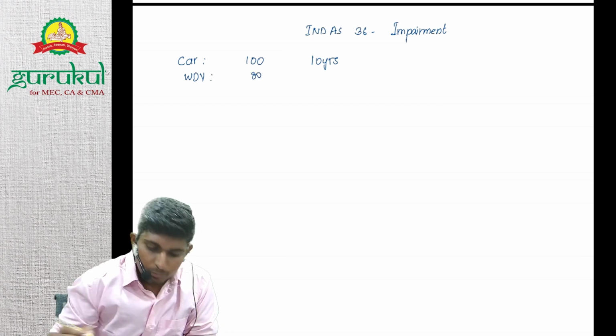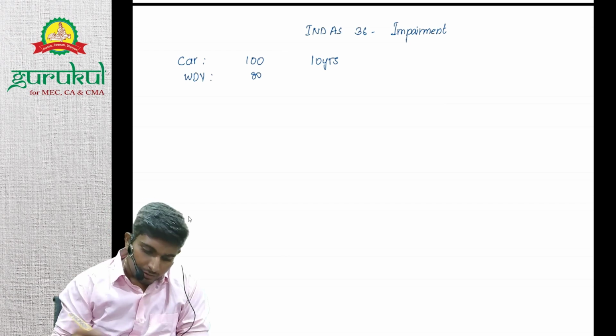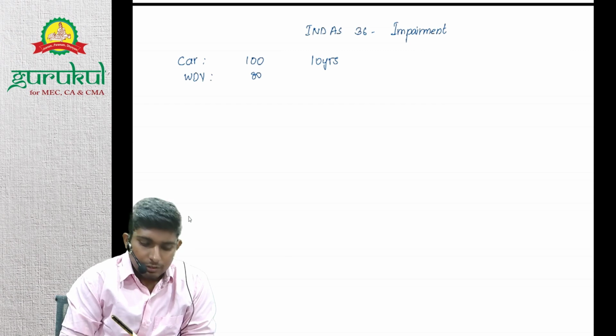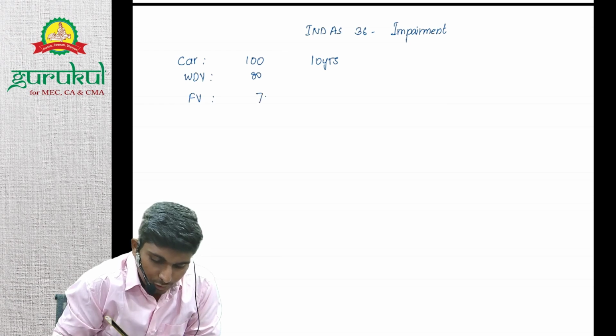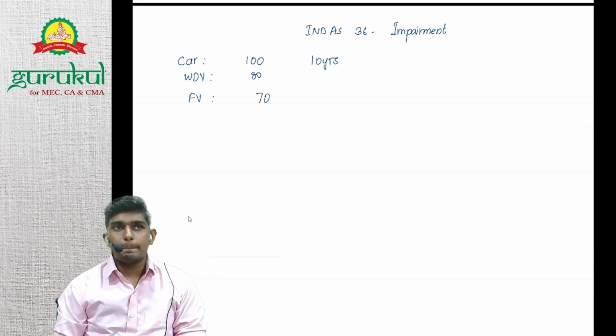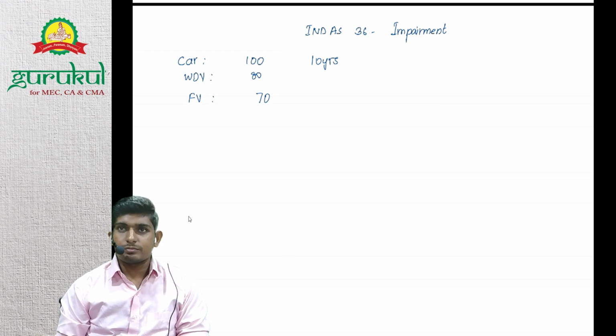Say you have purchased a car for 100 rupees. Now you have depreciated it. Say 10 years is its life. You have depreciated for 2 years. Now car WDV is 80. Now if you sell that car today, you would get say 70 rupees.